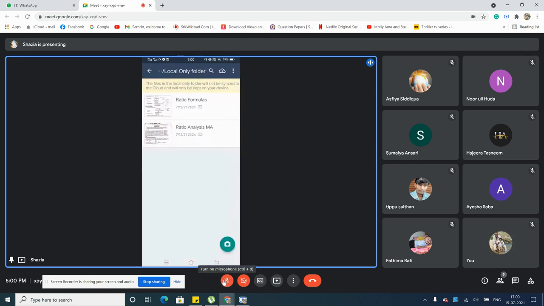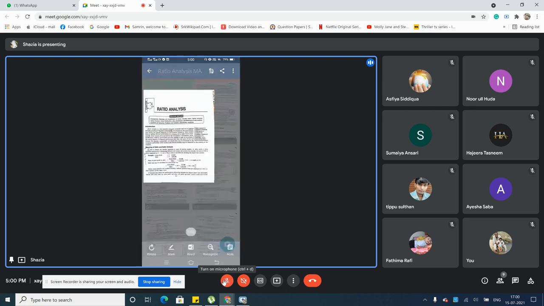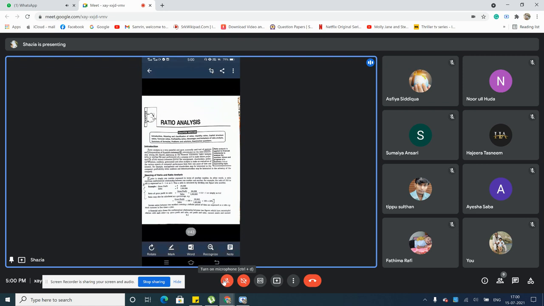So next, I'm going to start the chapter for you. For the ratio analysis chapter, I'm referring to the MN Arora textbook. If you want to buy the textbook, you can buy it. Whatever I'm going to teach, everything is from the MN Arora textbook. If there are any extra notes to be provided for you, I will send a PDF. I have the written notes of a student also. If there are any sums to be provided from the notes, I'll be sending you a PDF. You can study that or take a Xerox and keep it.